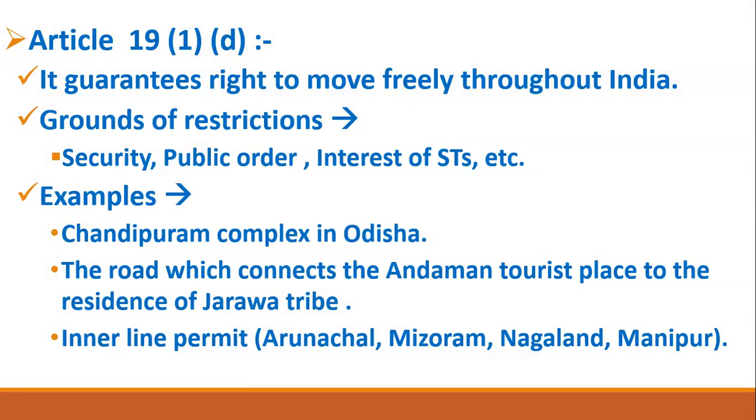Whether you are a citizen of India or not, you are not allowed at all to go there. Why? Because it is a rocket launching station, and if you go there, you can cause a threat to the security of India, and it is also not in the interest of your own security. That's why you are not allowed to go there.